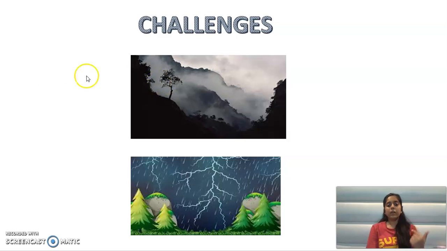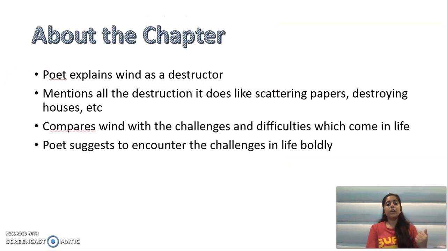Okay, so here also in this chapter, the poet explains wind as a destructor. He says wind is there, and wind destroys everything. Wind destroys the trees, wind destroys the houses. So he explains all the destruction which wind does. For example, wind बहुत कुछ destroy कर देती है, पेपर्स को scatter कर देती है, घरों को गिरा देती है, पेड़ों को गिरा देती है. So it explains all the destruction that wind does.